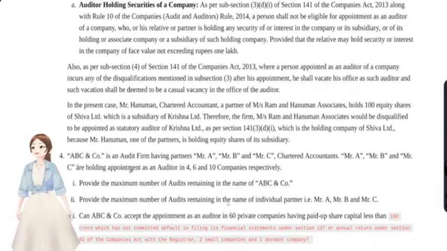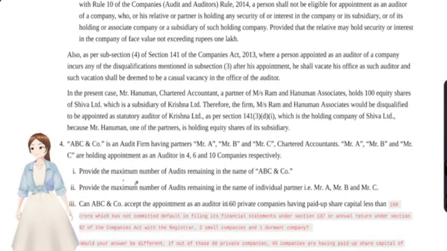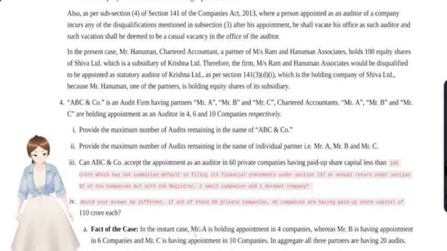Okay, and now we'll see. You see, Ram and Hanuman Associates would be disqualified to be appointed as statutory auditors as they were holding equity shares in the subsidiary company. Now we'll see our next question.